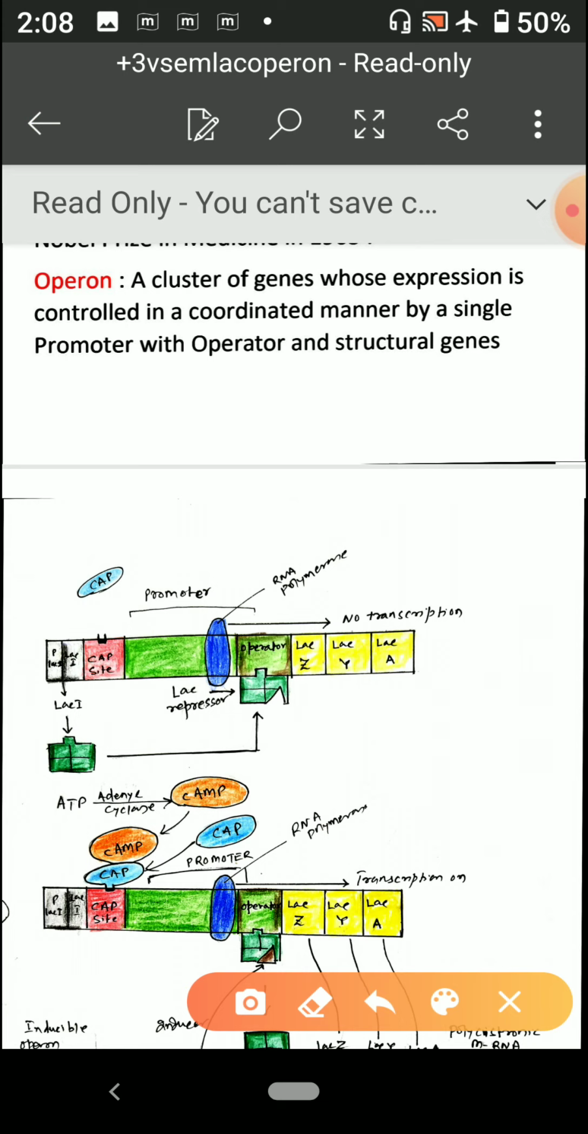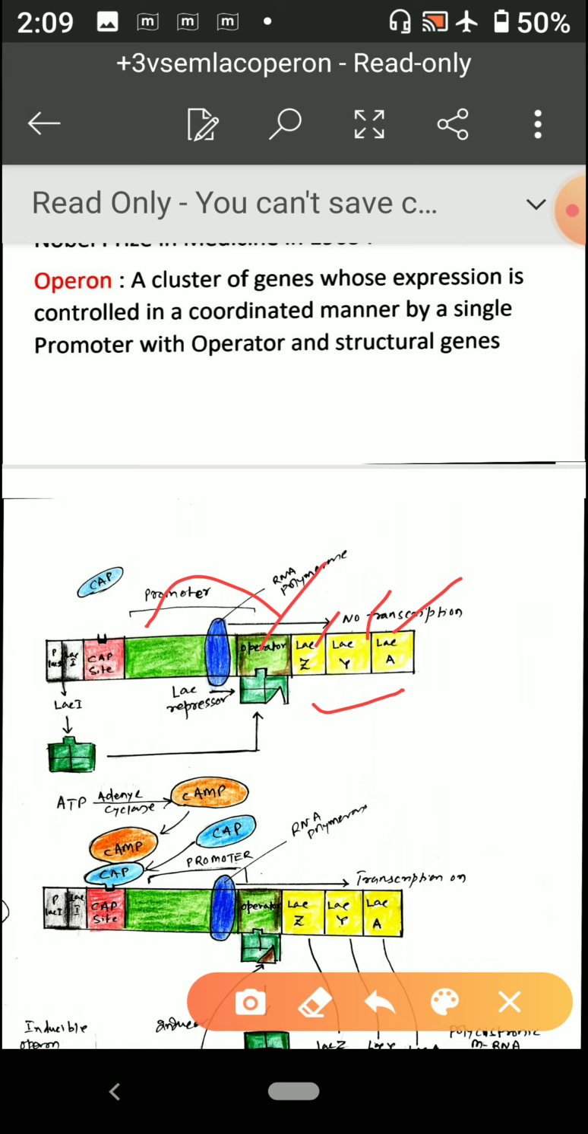These are the cluster of genes whose expression is controlled and coordinated by a single promoter. This is a promoter. This cluster of genes is controlled by a promoter, and of course the first part of the promoter is your operator, right? So these are the structural genes, and these are the promoter and the operator.